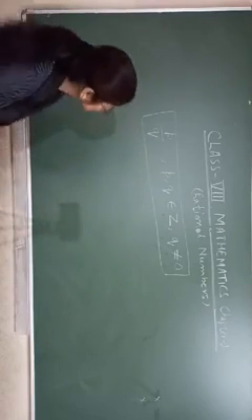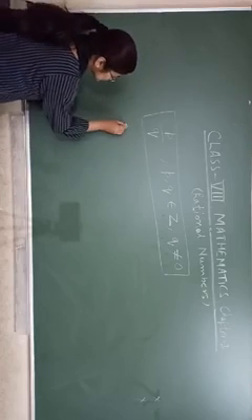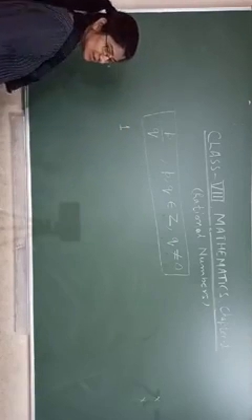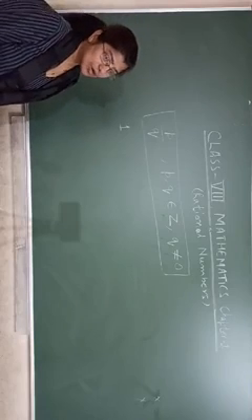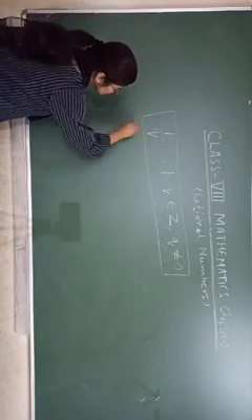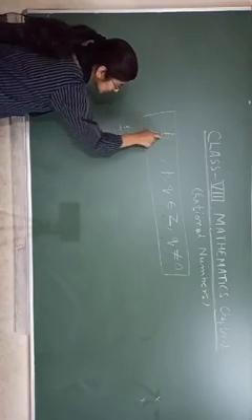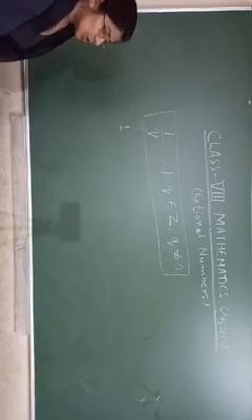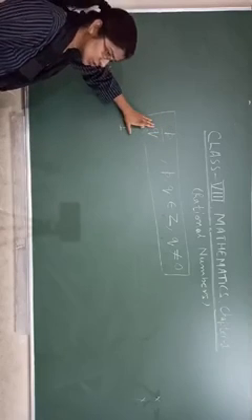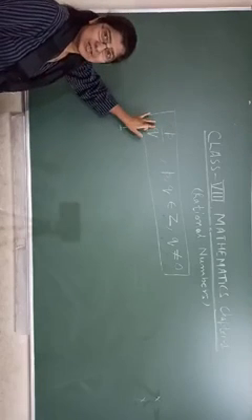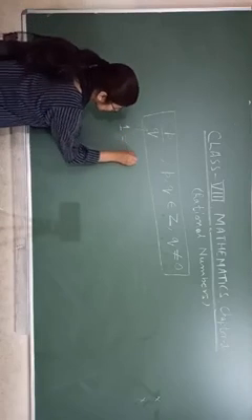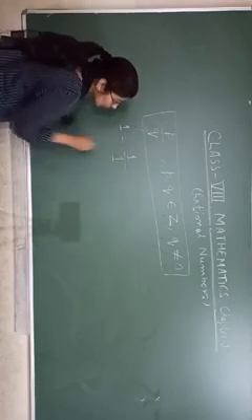So look here. Suppose 1. Is 1 a rational number or not? So what will we say for this one? Your definition is that those numbers which can be expressed in terms of p upon q are rational numbers. Okay, so 1 equals, we can write 1 upon 1.